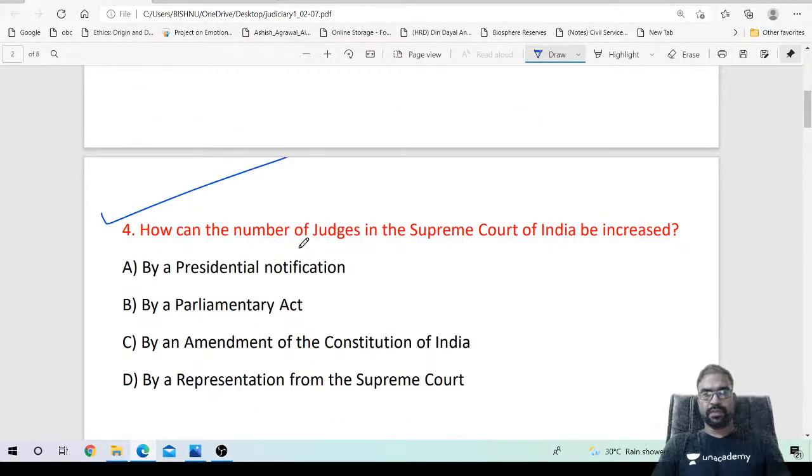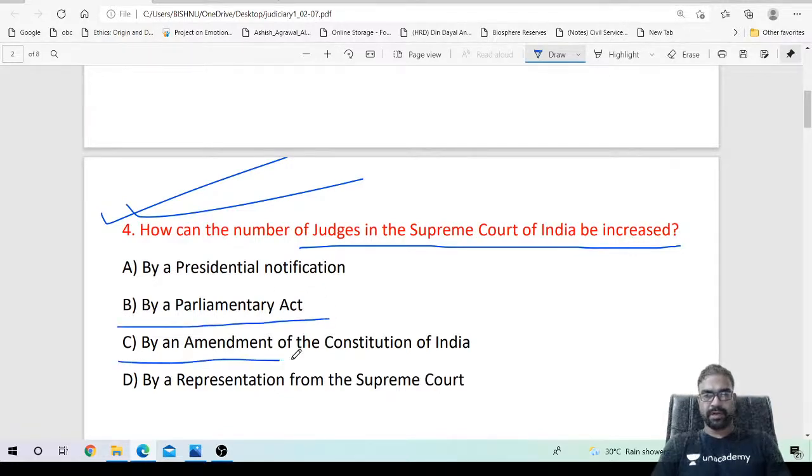How can the number of judges in the Supreme Court of India be increased? By presidential notification, by parliamentary act, by an amendment of the constitution, by representation from the Supreme Court. How can you increase the number of judges in the Supreme Court?